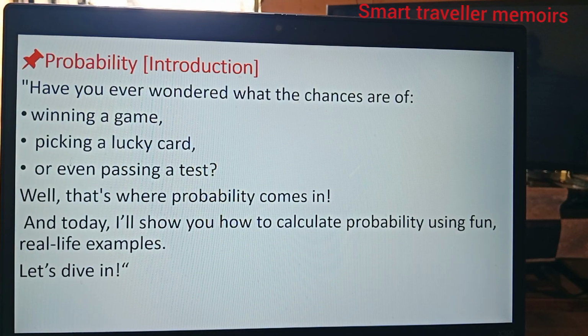So, what is probability? Have you ever wondered what the chances are of winning a game, picking a lucky card, or even passing a test? Well, that's where probability comes in. And today I will show you how to calculate probability using fun, real-life examples. Let's dive in.